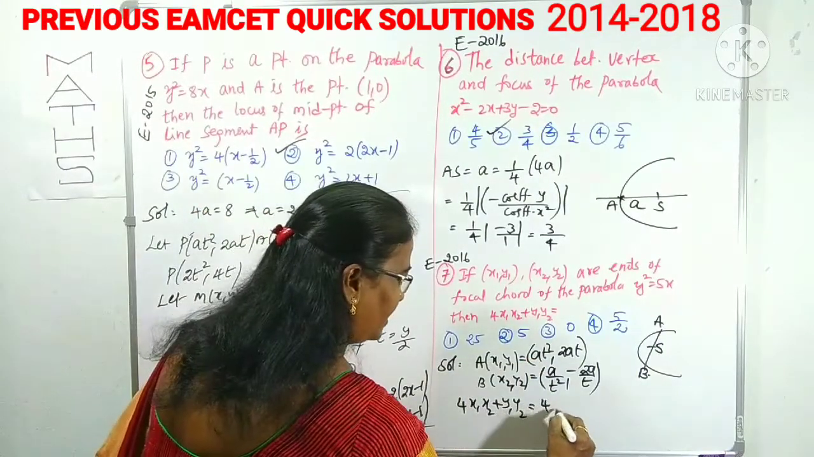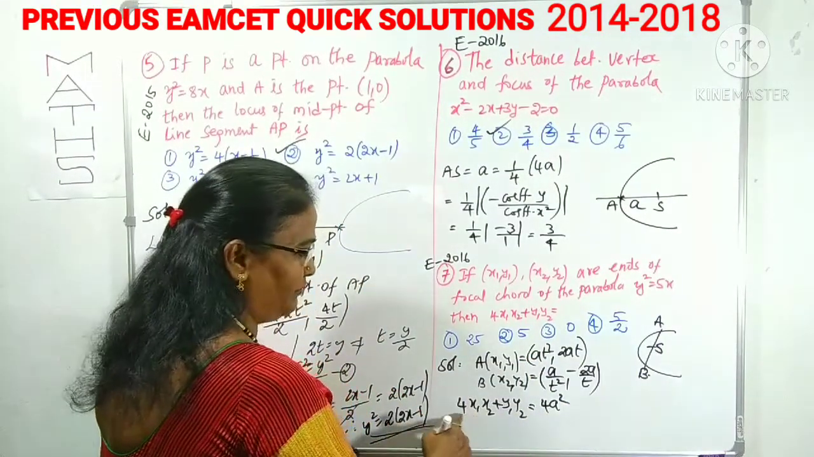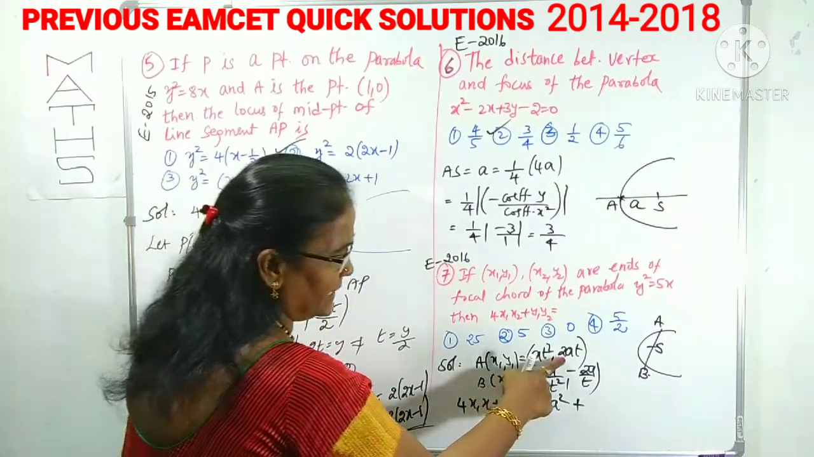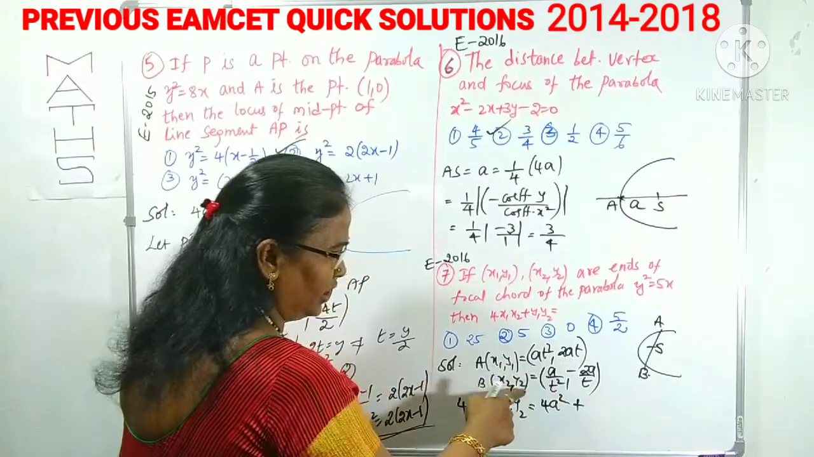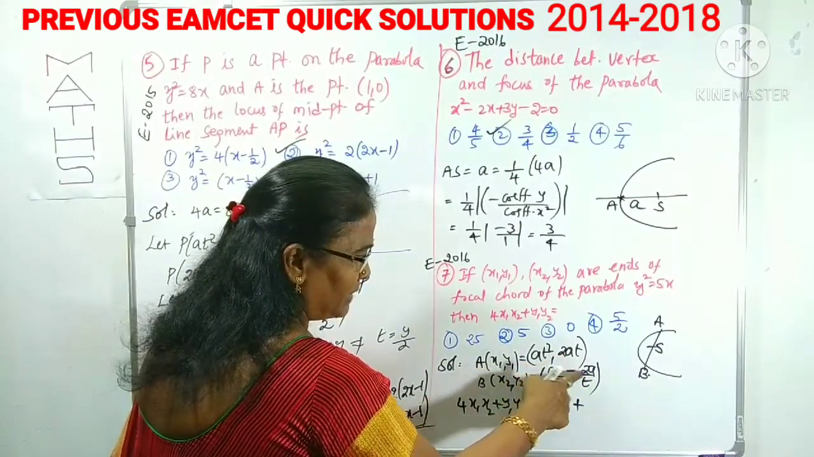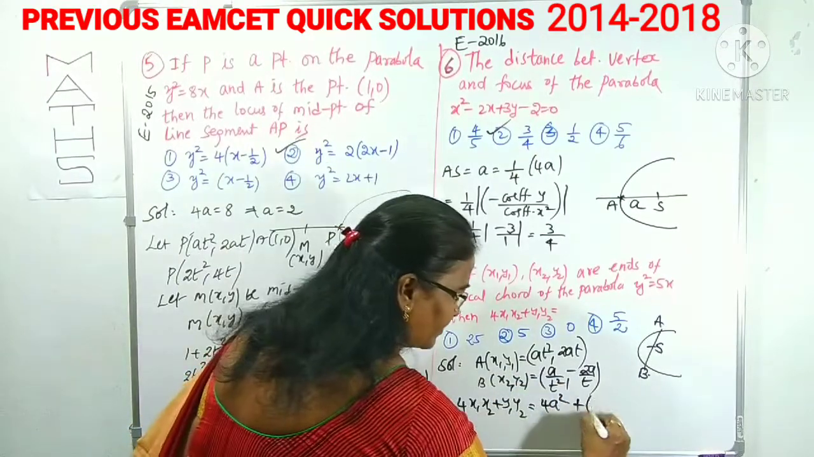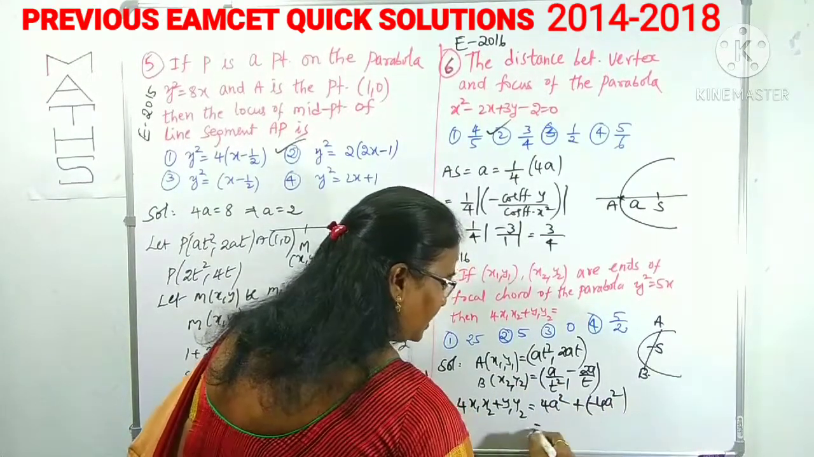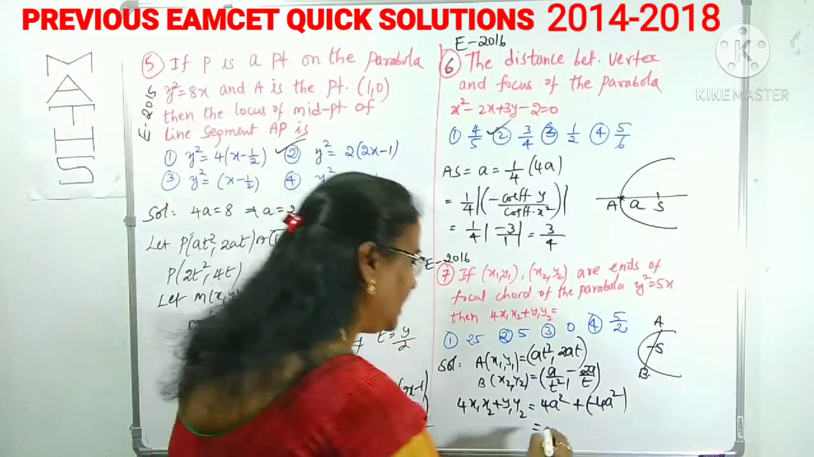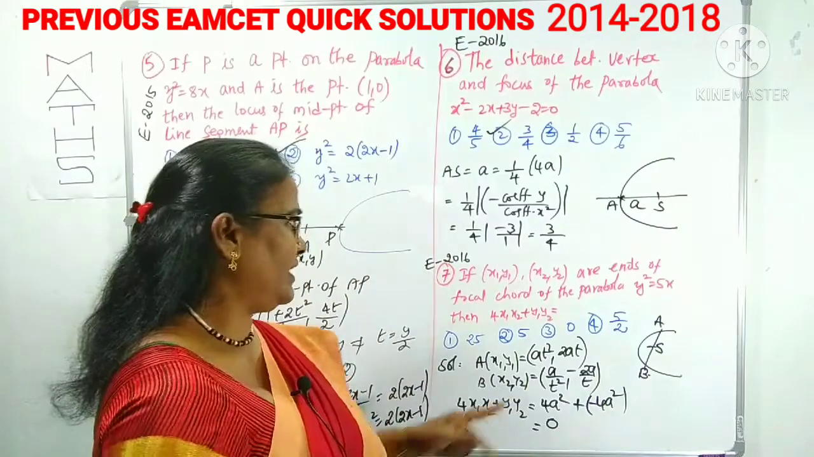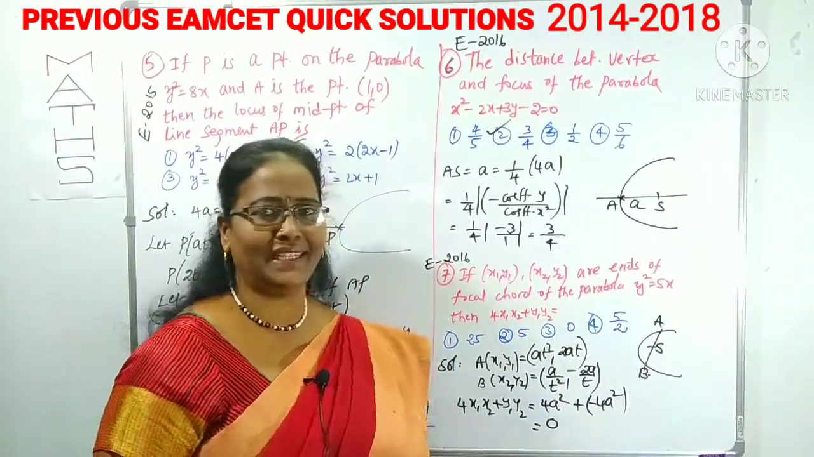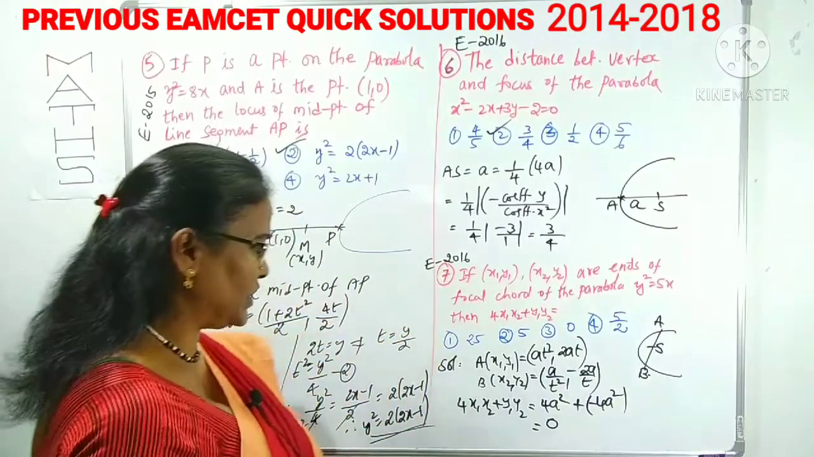That means 4a square is x1 x2 plus y1 y2. Here x1 x2 is 4 and y1 is 2at, y2 is minus 2a by t. Here t cancels, 2a into minus 2a gives minus 4a square. You know that clearly. Here plus 4a square is there, here minus 4a square is there. It is clearly 0. Here a is there, but there is no use of a here because it will be cancelled. Resultant value becomes 0.